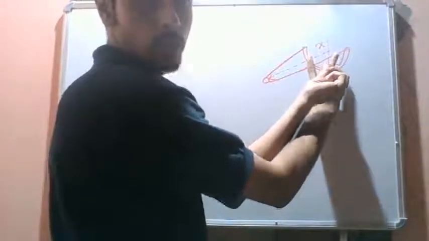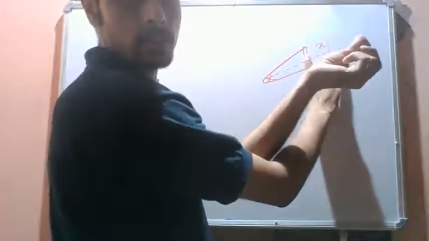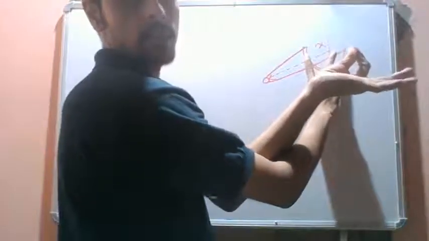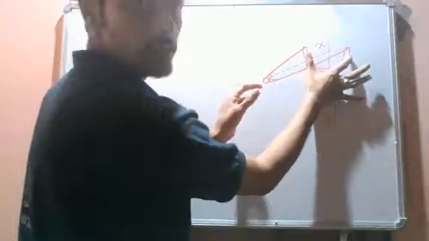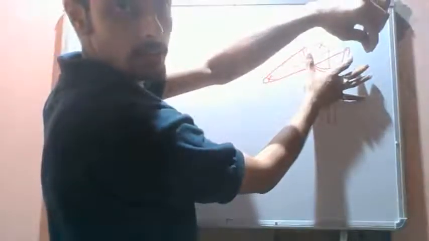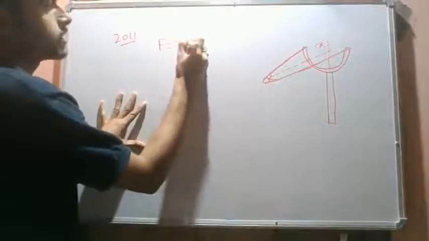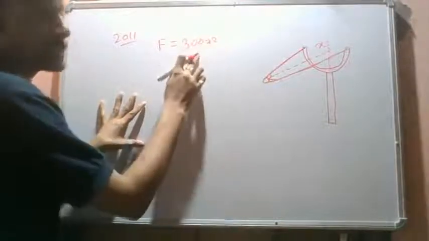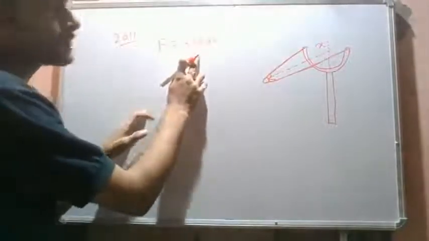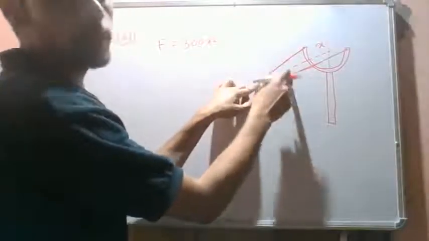So this is a catapult. We have a rubber band and a particle associated with it. We have pulled the rubber band and stretched the catapult like this, and it is held at rest. This rubber band exerts a force on the particle given as 300 x square. This is the force applied to the particle by the rubber band of the catapult.